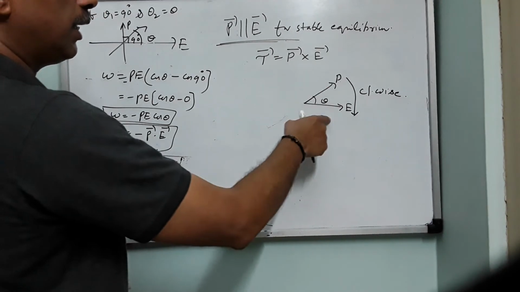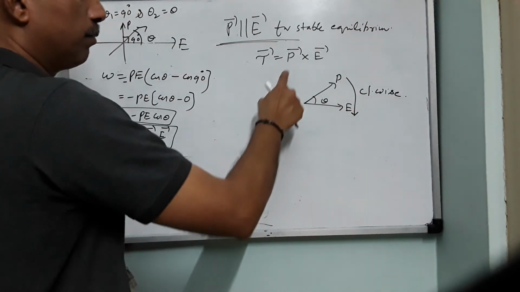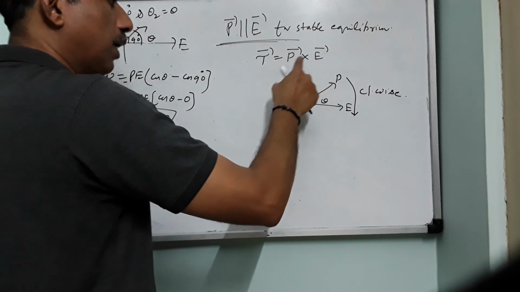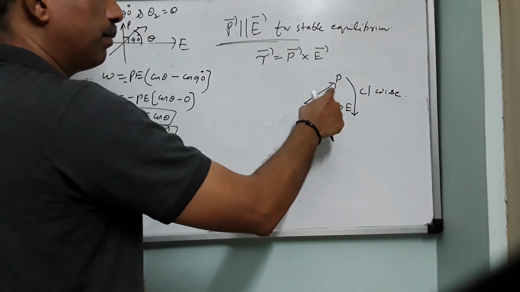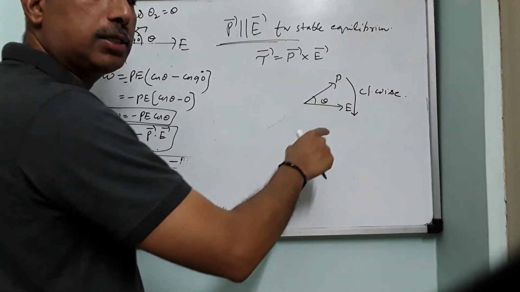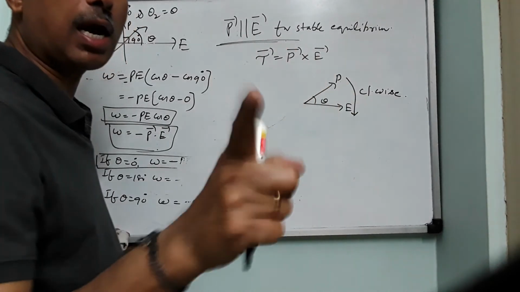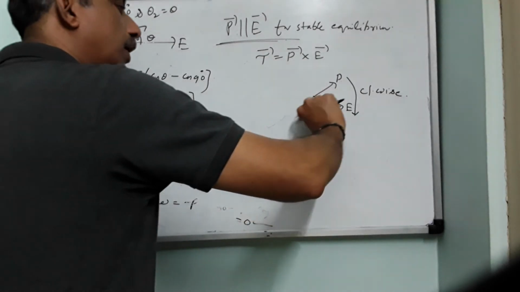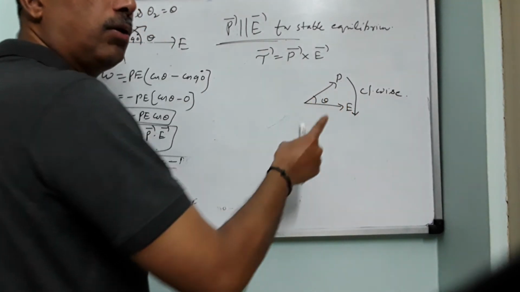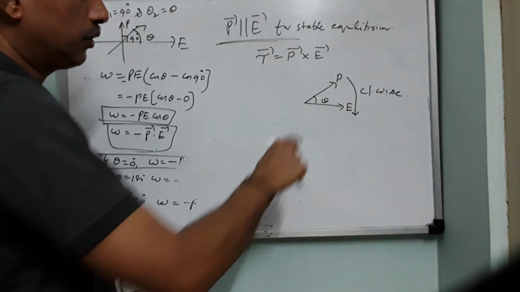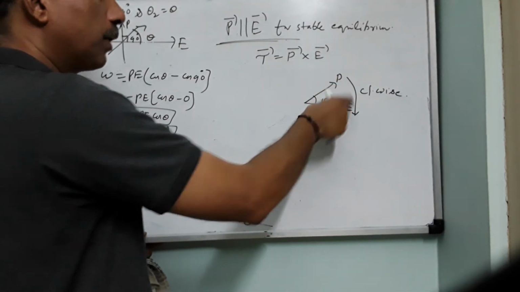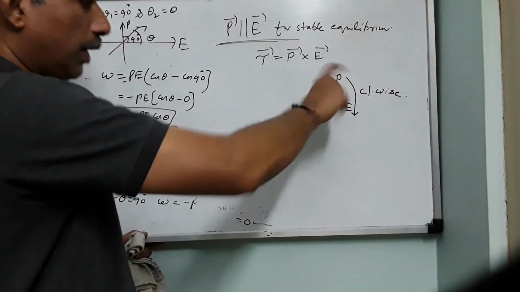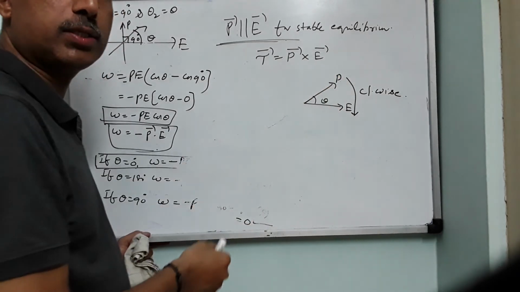So P cross E is being done in the clockwise direction because the equation says that tau equals P cross E. P must be crossed onto E. P can be crossed onto E in the shortest angle, which is only clockwise. You can ask, sir, can you also rotate P through E the other way? No, you are going through a large angle. For the short angle, P should be crossed onto E like this, so you have to rotate clockwise. When you rotate in the clockwise direction, the screw will go inside.